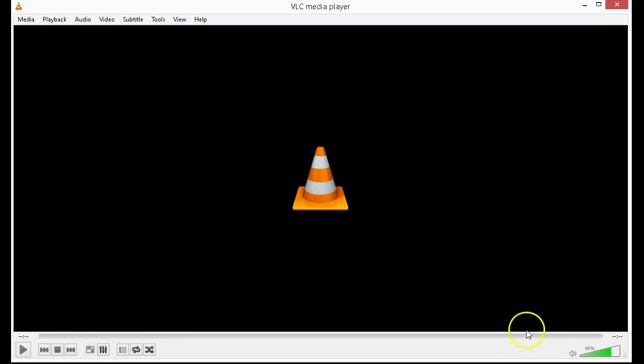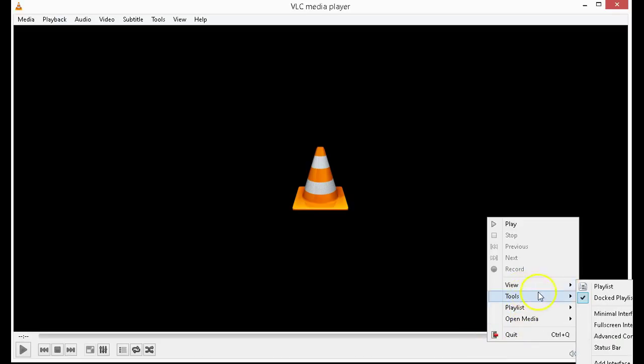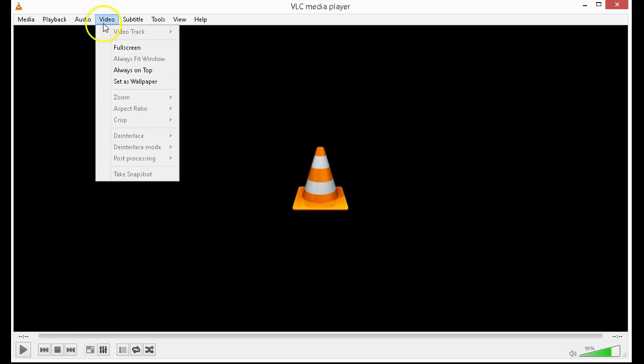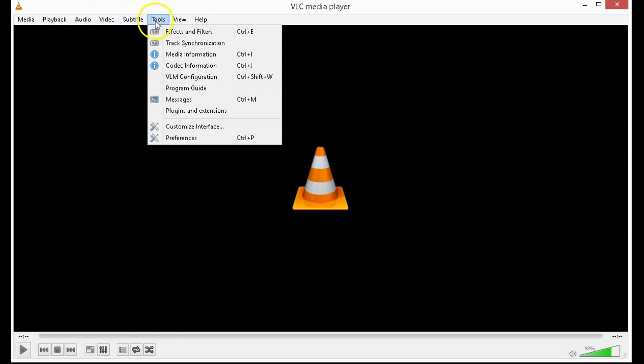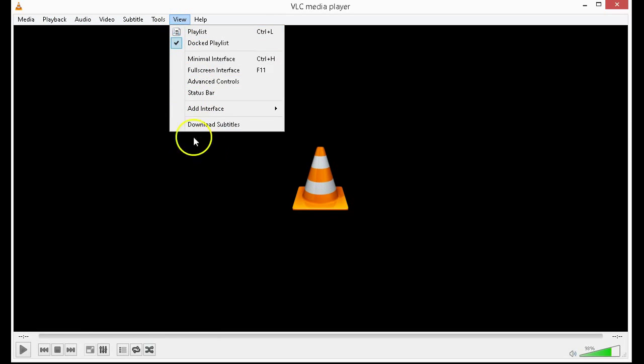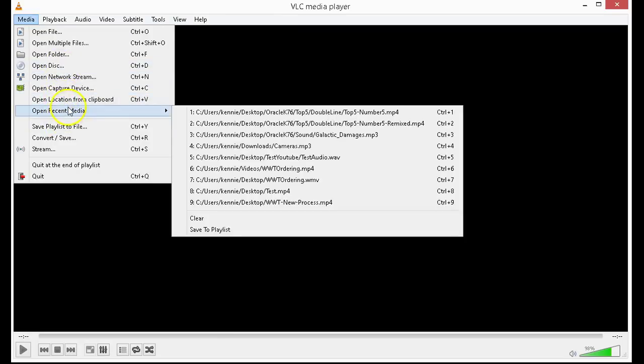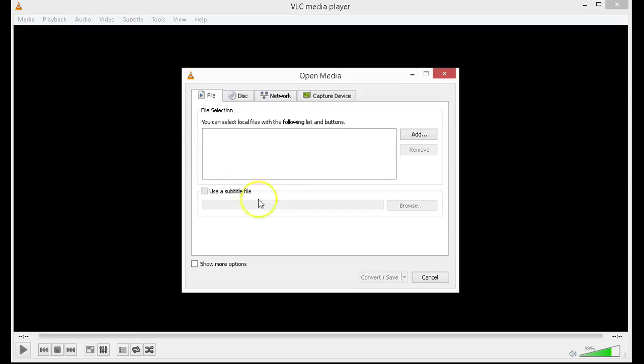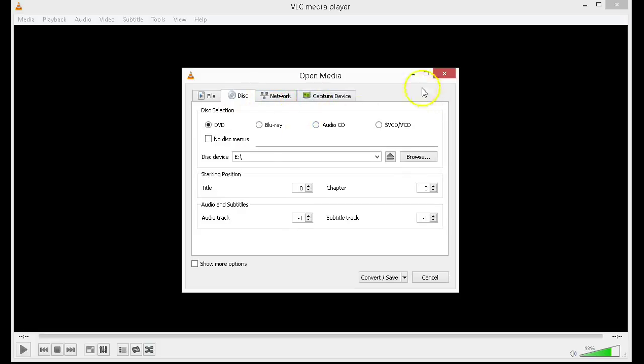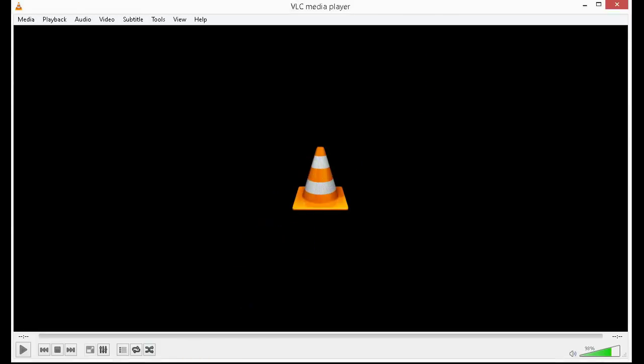It can easily change the volume. You can also change the play speed so that, if you're watching, say, a recording or something, or training even, you can actually change the speed to go faster and slower. So it just has all kinds of options, and it even will let you convert media. Like if you're playing something, I believe it'll actually let you convert it to a different format, which is pretty nice. Convert save here. So it will even convert some of your movies and stuff. So you'd have to research exactly what all it allows online, but it's pretty awesome. A must have. It's free, so go ahead and download it now and see how you like it.